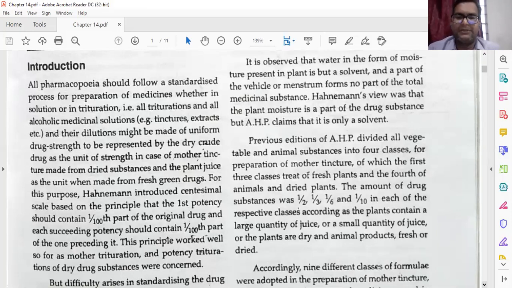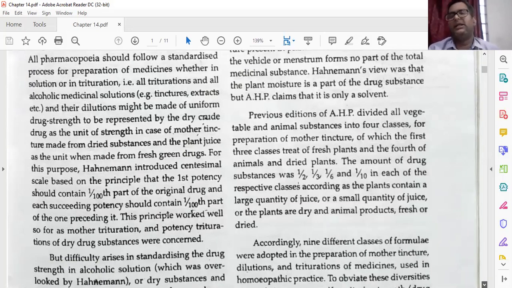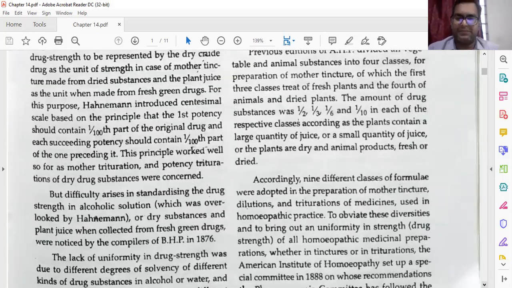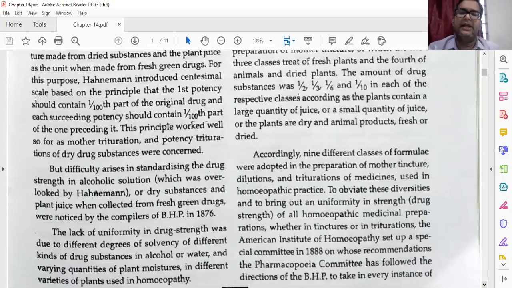The amount of drug substance is 1 by 2, 1 by 3, 1 by 6 and 1 by 10 in each of the respective classes, according to whether the plant contains a large or small quantity of juices, or the plants are dry and animal products fresh or dried. So this is just a repetition of the previous part, what we have studied in the old method of preparation.